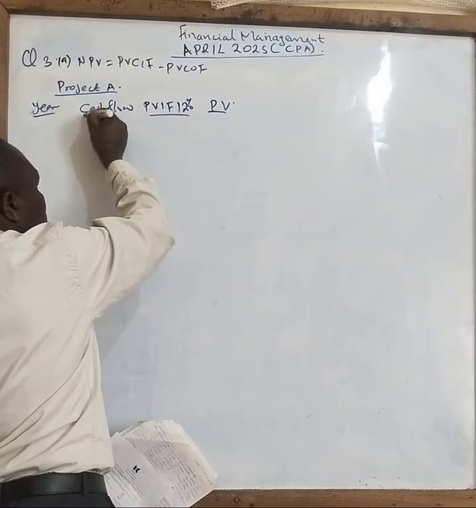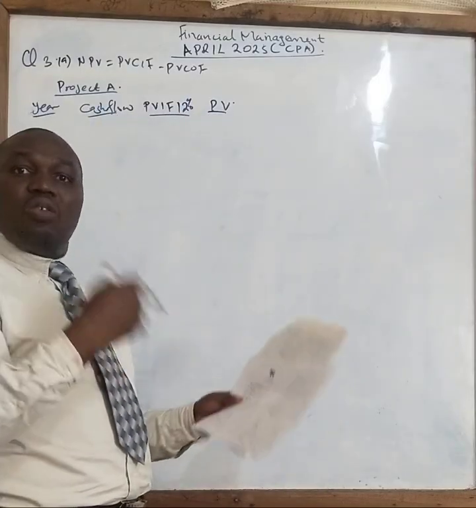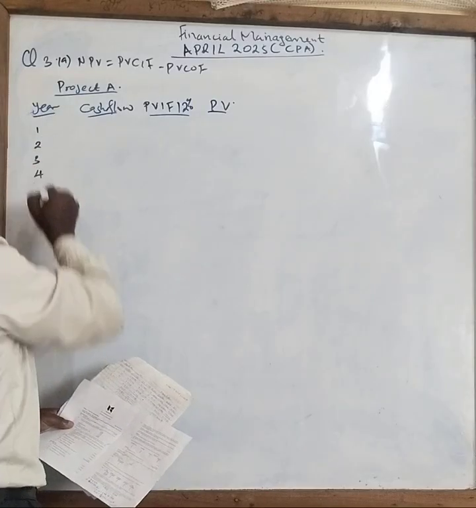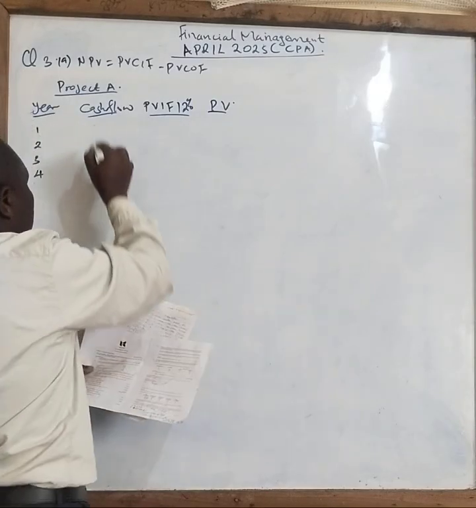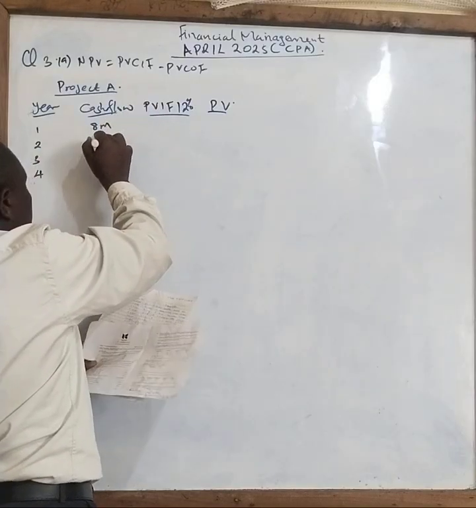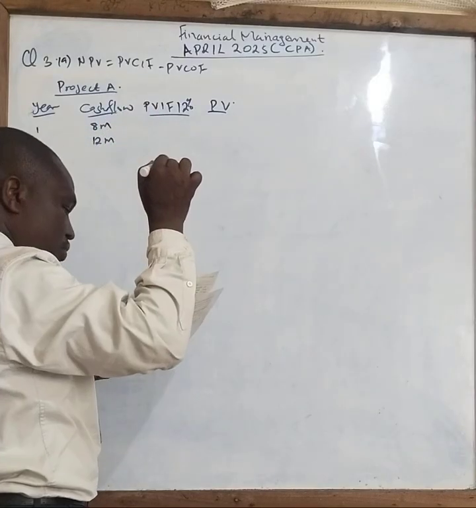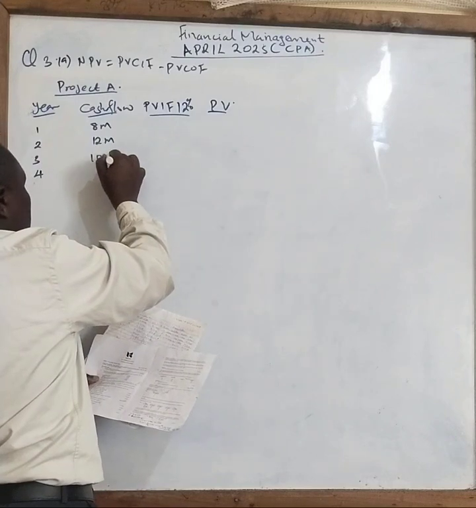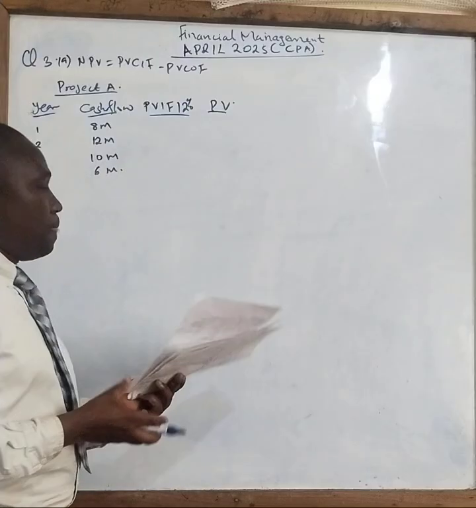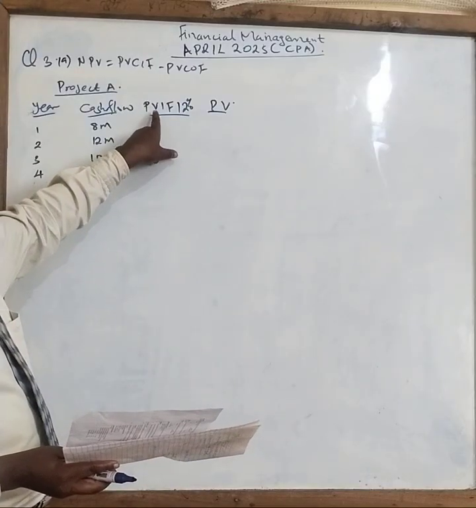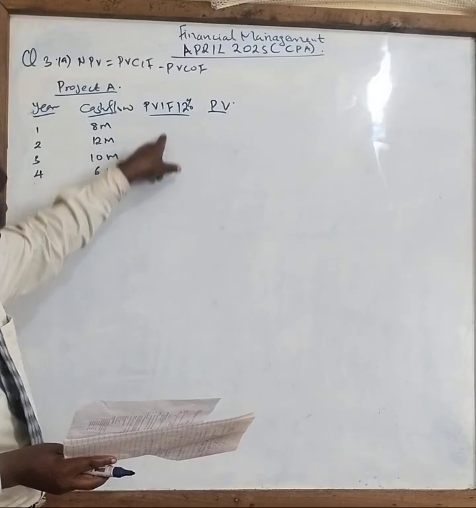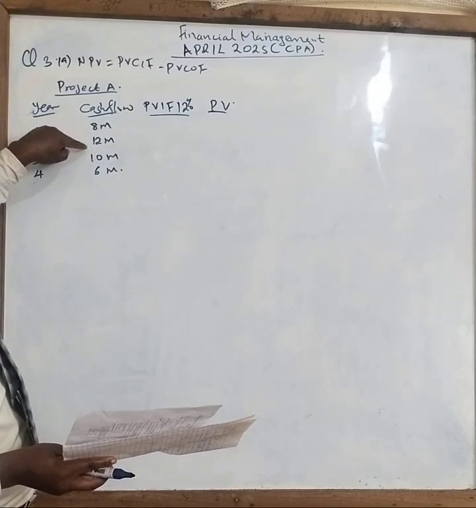So once you have highlighted your table like that, your work will be very simple. You just say this is year 1, year 2, year 3, and year 4. The cash flows given there are in millions. So we have 8 million, 12 million, 10 million, and then 6 million. Now, we want to find the present value interest factor at the rate of 12% to get the discounting rates, so that we now discount these figures.